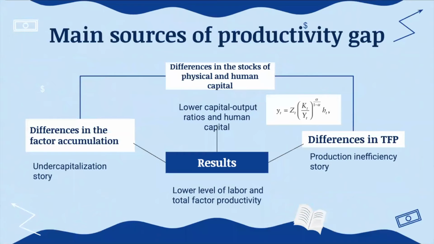Generally, there is a shift in the narrative of what explains the persistent gap in labor productivity between Sub-Saharan Africa and the United States. It has shifted from an undercapitalization story, reflected by the first source, like lower capital-output ratios, which is K over L, to a production inefficiency story, reflected by the second source, like lower relative TFP. In turn, the lower TFP levels could be attributed, among other things, to resource misallocation, reflected by the third source, which translates into an even lower level of labor and total factor productivity.